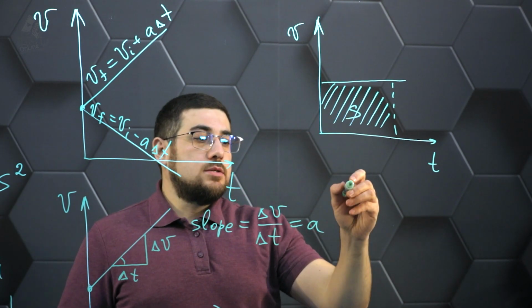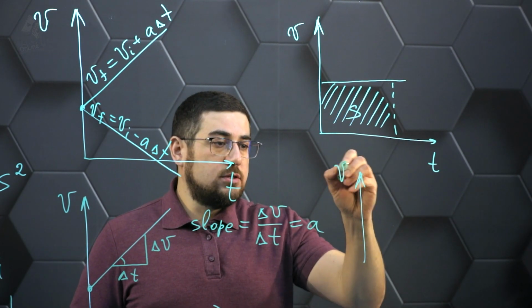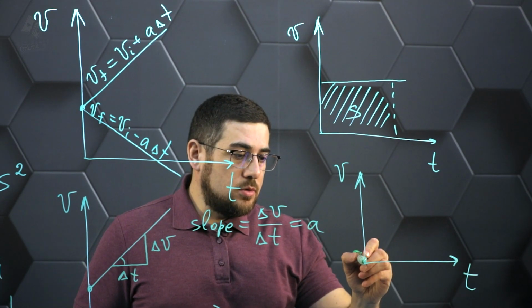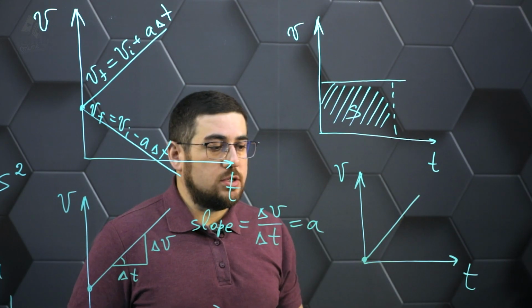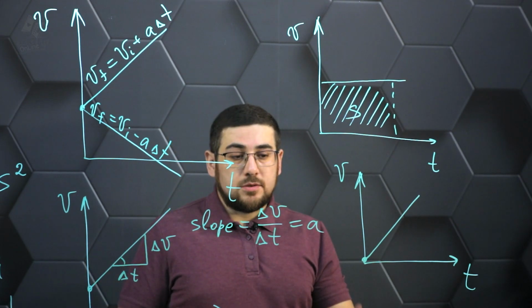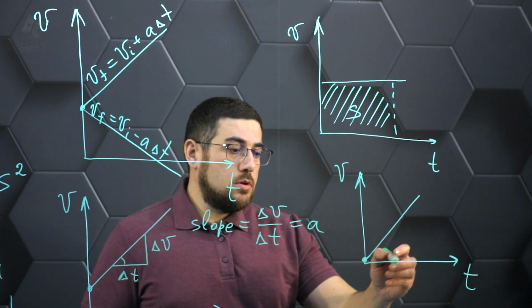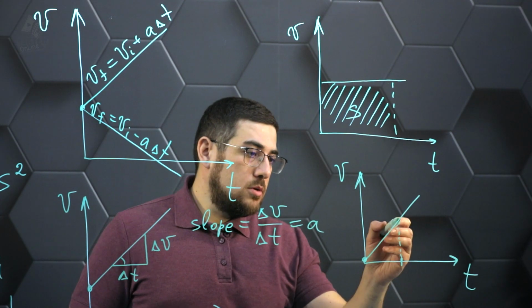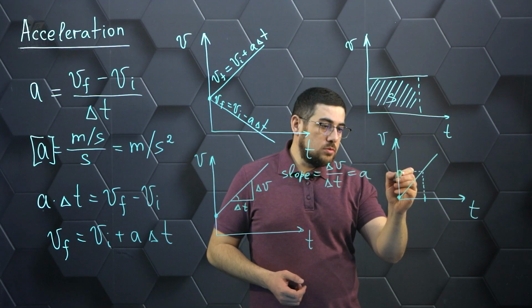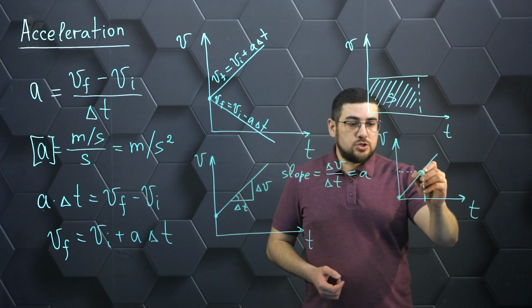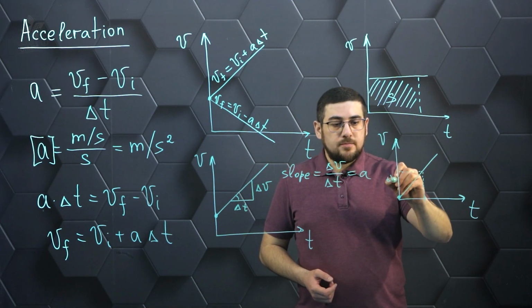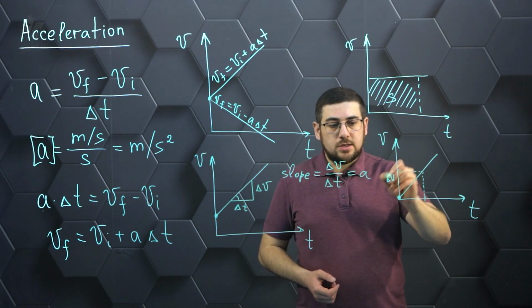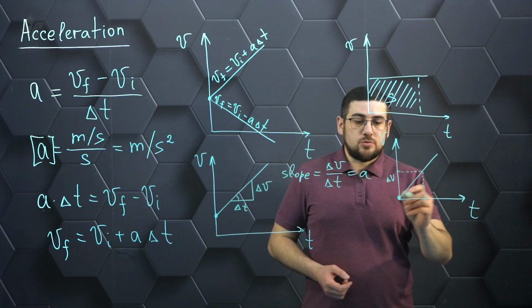Now, if we have a graph of velocity changing, that is, we get, for example, motion with constantly increasing speed, then for a given period of time we can see that the velocity has increased by some delta v. So let's say it's increased from 0 to some finite velocity v over a given period of time.